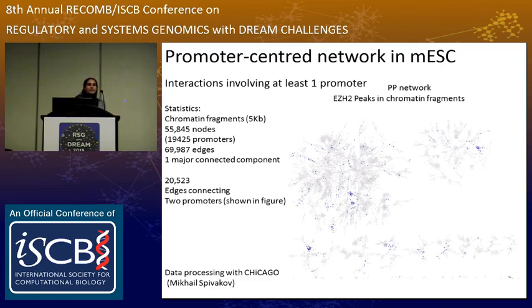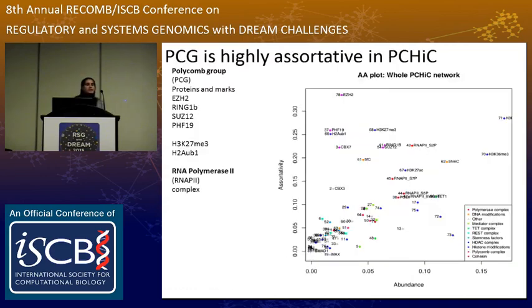Also, I'd like to highlight that the recent data that was published with promoter capture Hi-C was actually processed with a different tool compared to what I've used, because those data were processed with something called Gothic, which is a pre-processing algorithm that goes from a map of interactions of chromatin fragments that you can get in a Hi-C experiment or promoter capture Hi-C experiment. Then you have to select the statistically significant interactions, and this Chicago method that should be out soon and is already available as preprint is processing the data in a slightly different way compared to the published data set. So the data set is published but processed in a different way.